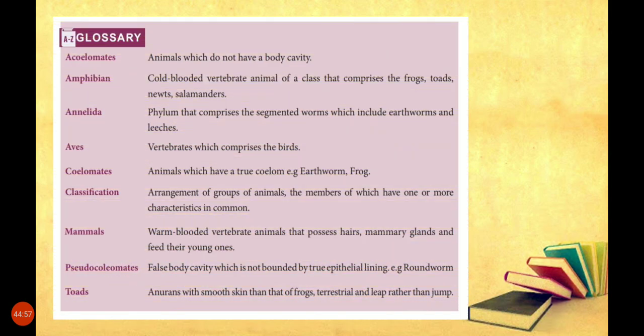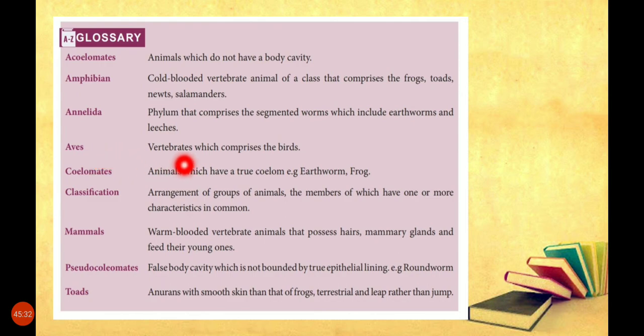Glossary. Important words. Definitions of the important words present in your lesson. Acoelomates means animals which do not have a body cavity, no body cavity. Amphibian, cold-blooded vertebrate animal of a class that comprises the frog, toads and salamanders, means they have dual adaptation. Annelida, phylum that comprises the segmented worms which include earthworms and leeches.